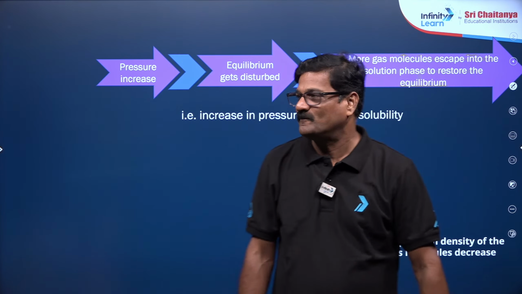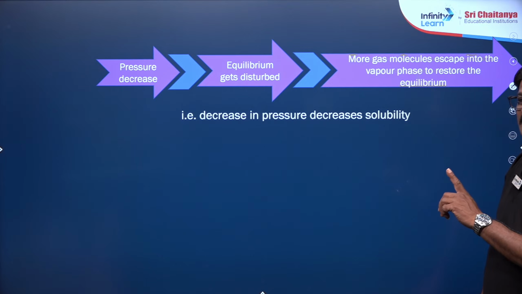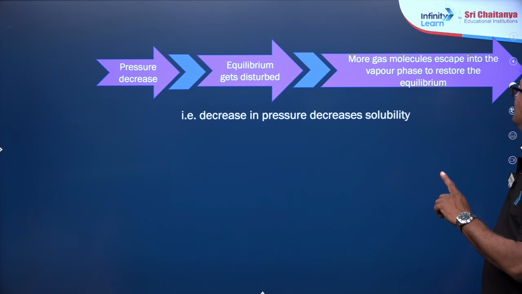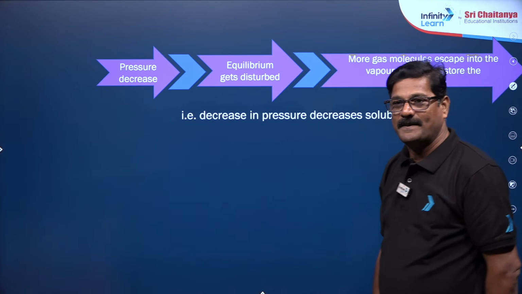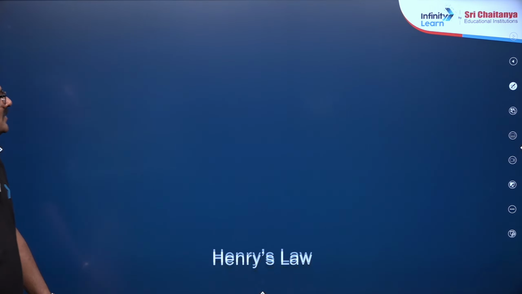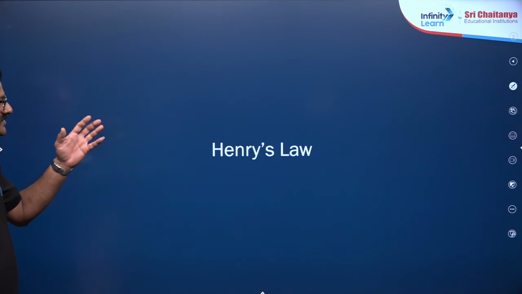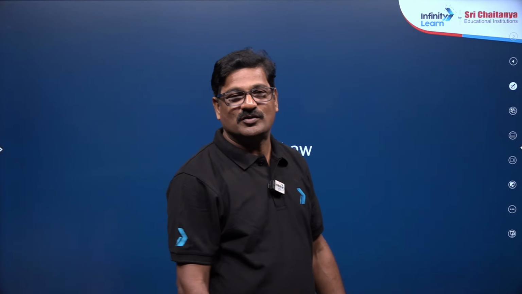Right, my dear children? And I want to say, when pressure decreases, equilibrium gets disturbed, and more gas escapes into the vapor phase to restore the equilibrium. Decrease in pressure decreases the solubility. Right? Now talking about this genuine version of Henry's law, where you are going to see the questions from the NEET